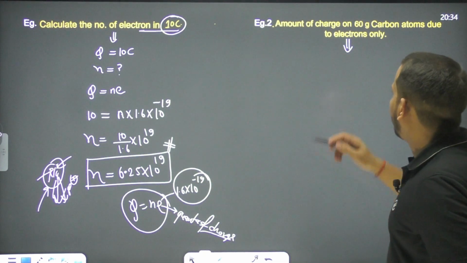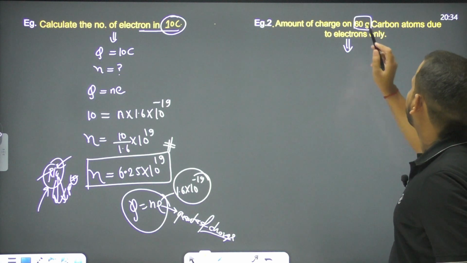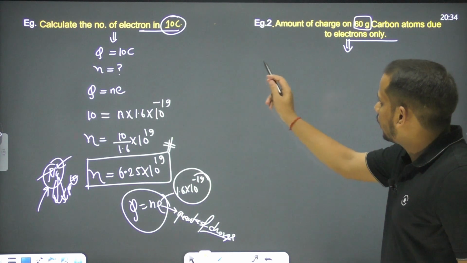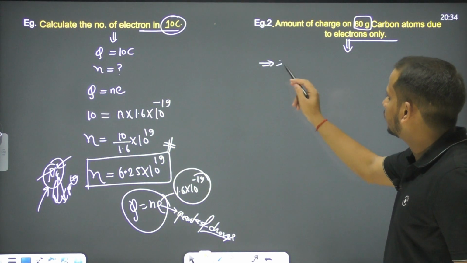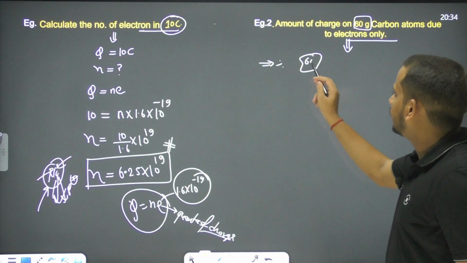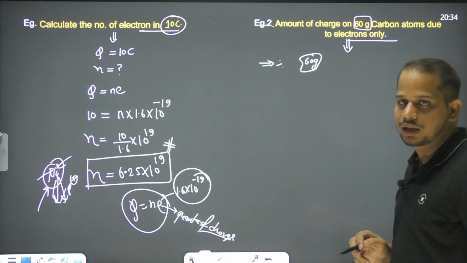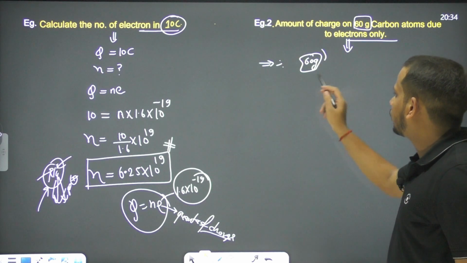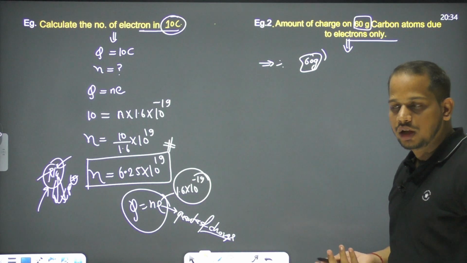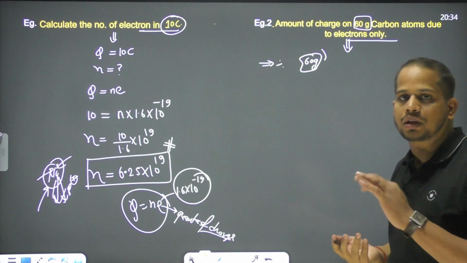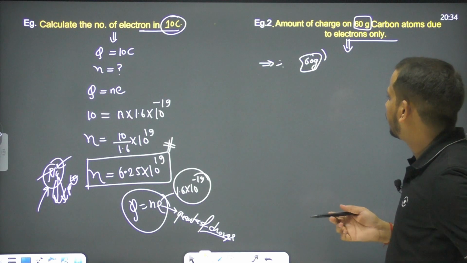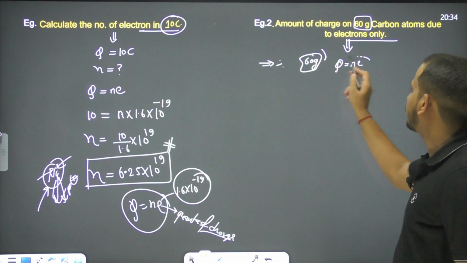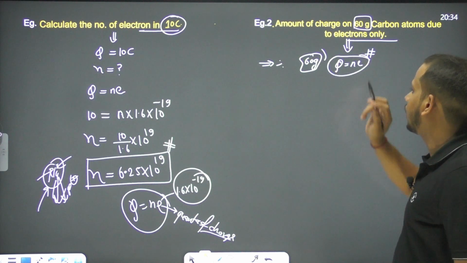The next is the amount of charge on 60 gram carbon atoms due to electrons only. Let's see. This is a carbon sample of 60 gram. What is the charge due to electrons? How will we find it? First we need to find the number of electrons. We know only one formula, Q equals Ne. So let's see how we will find the number of electrons.